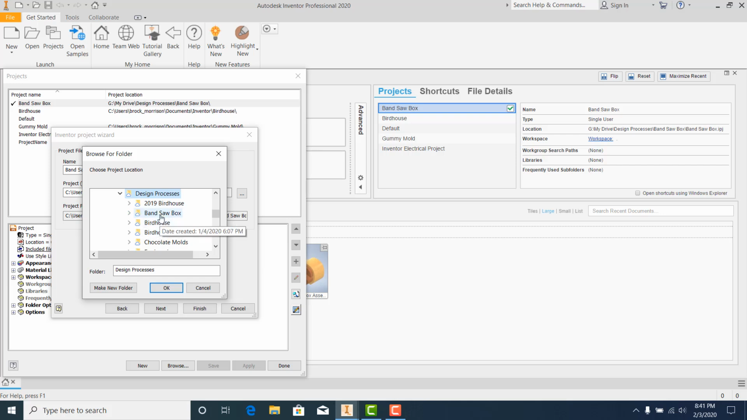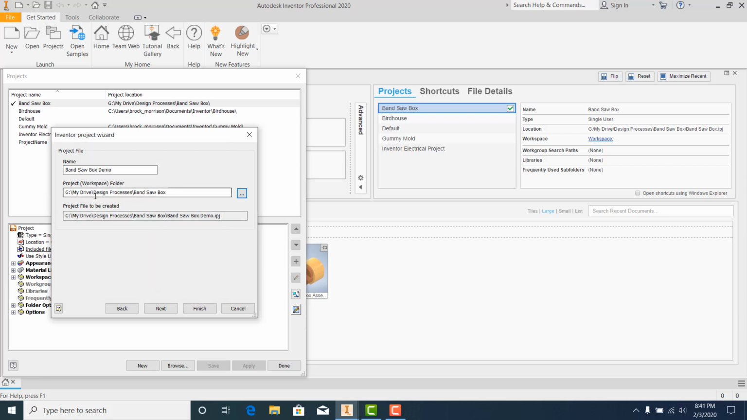And inside my design process folder, I want you to have a folder called bandsaw box. If you don't, click here that says make new folder, and you can type in bandsaw box right there. After you type in bandsaw box, click on it, and that'll be the folder that you save it in. I already have a folder called bandsaw box, so I'm going to click on that one. Alright, once I have bandsaw box clicked on, I'm going to click OK, and now you can see it says my drive, design processes, bandsaw box. Yours will be something similar, going to your folder that you just created. And then I'm just going to click finish.